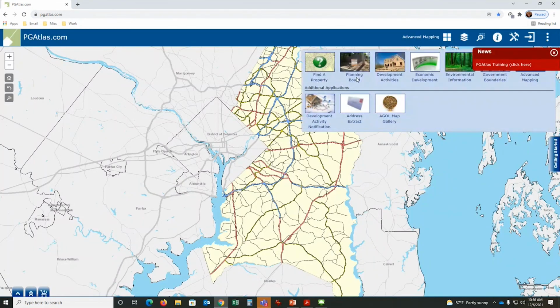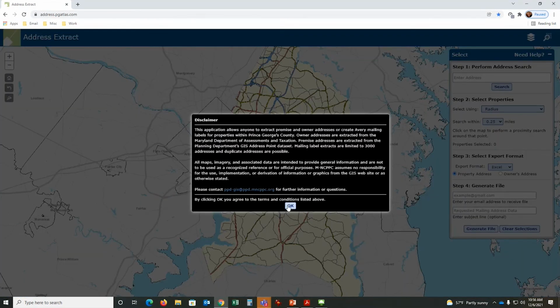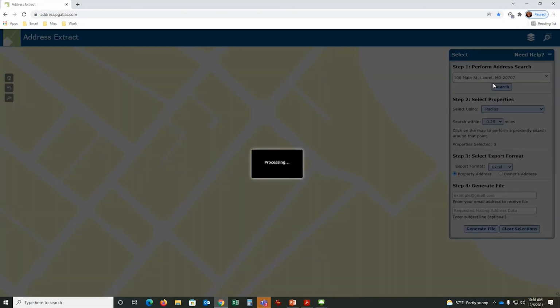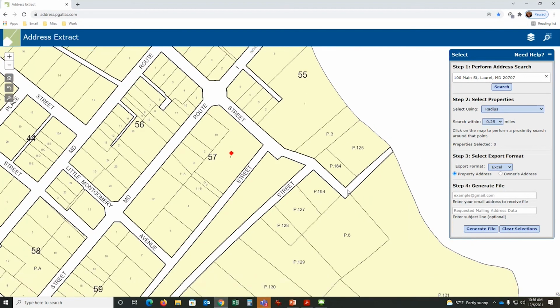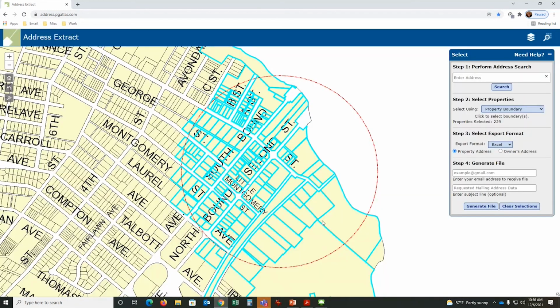You just go into here and fill out the information. The address extract tool. If you want to grab addresses for a location, I can type in 100 Main Street. I can zoom out on that. Here's 100 Main Street. All right, now what do I want to do? I want all addresses within a quarter mile, 1 mile of that property. All right, I'll click here. Now I've got all those properties.